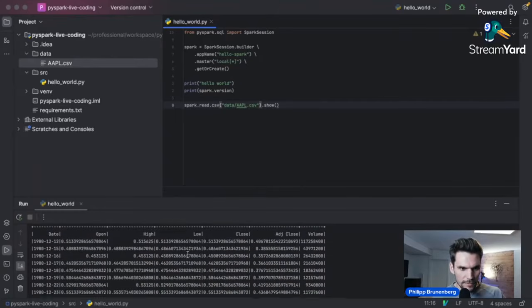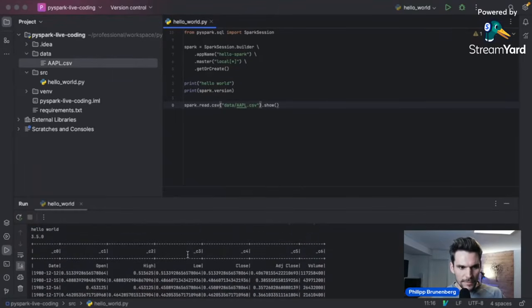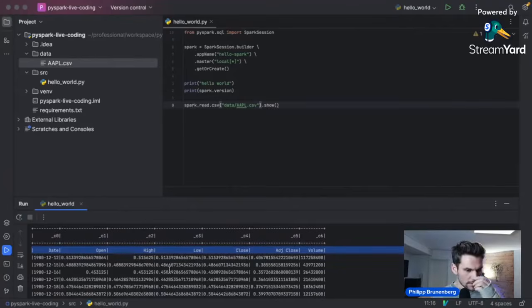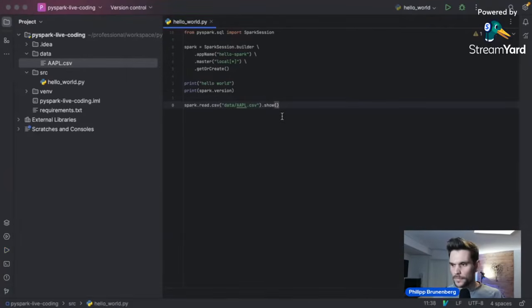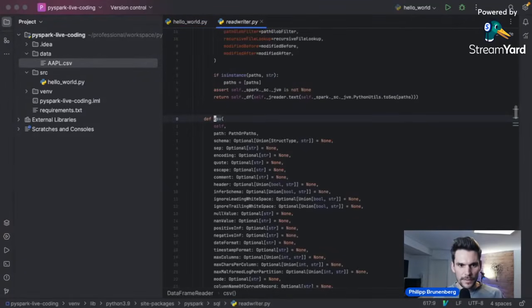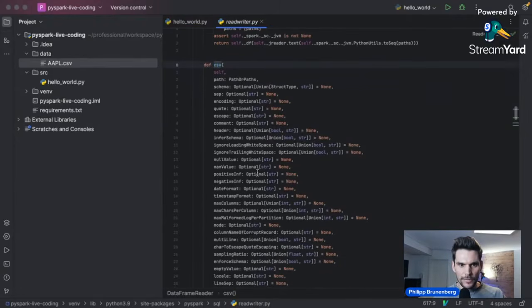All right, so we have loaded the CSV file, but now we can see that it didn't pick up the header, but rather the header became the first row in our data frame. And therefore, I would like to show you some options we have when loading a CSV file. So first of all, we can look at the definition of this method here and see which options we have. All of these things we can pass directly into the CSV method.